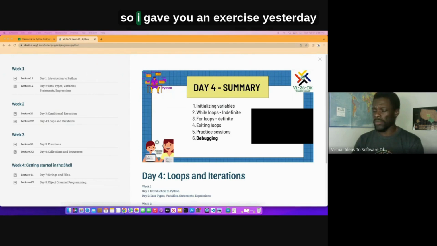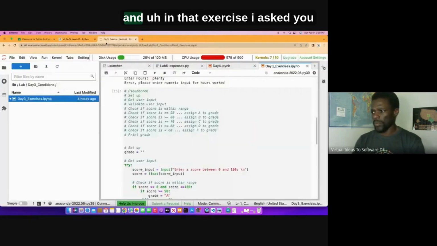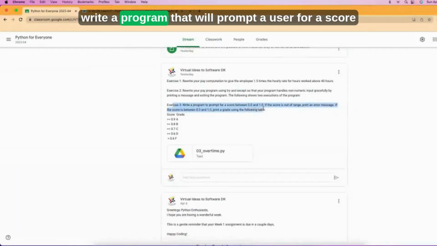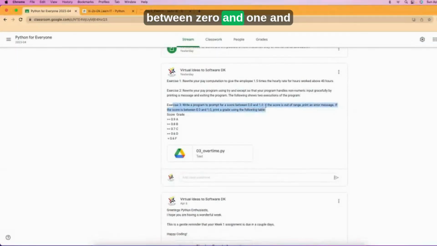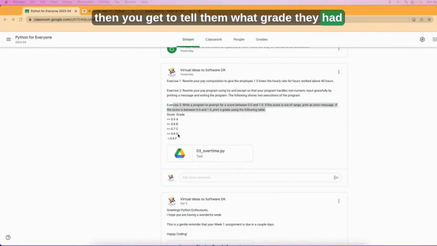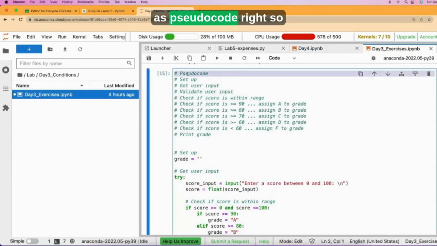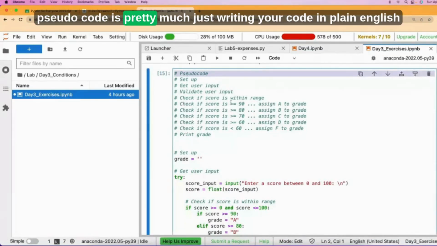So I gave you an exercise yesterday to do. And in that exercise, I asked you to write a program that will prompt a user for a score between 0 and 1. And then you get to tell them what grade they had based on that. So in order for you to write a program like this, it's good to have a plan, a game plan, right? So in programming, it's known as pseudocode, right? So pseudocode is pretty much just writing your code in plain English.